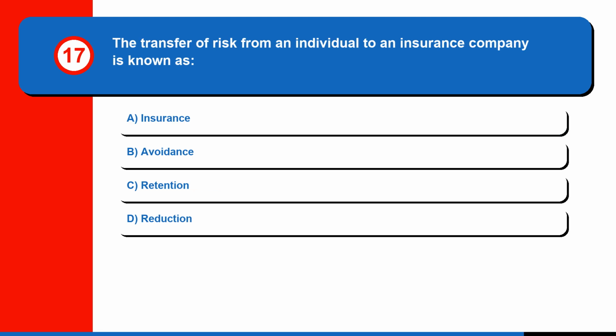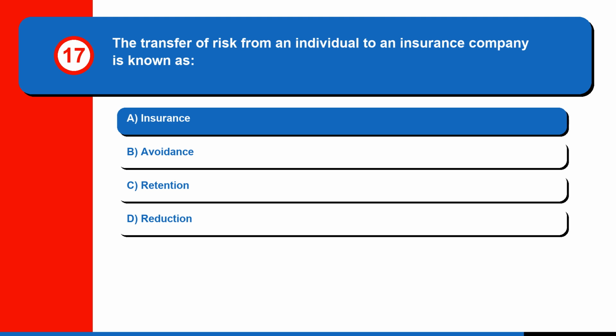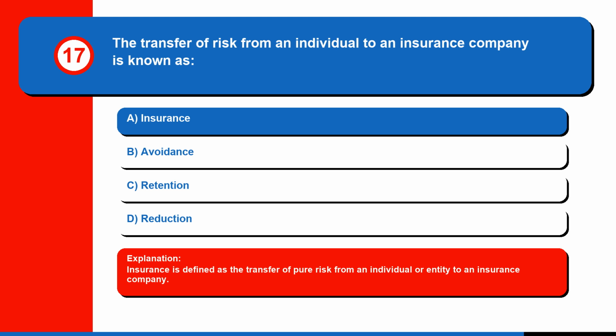Question 17. The transfer of risk from an individual to an insurance company is known as A. Insurance, B. Avoidance, C. Retention, or D. Reduction. The correct answer is A. Insurance. Insurance is defined as the transfer of pure risk from an individual or entity to an insurance company.